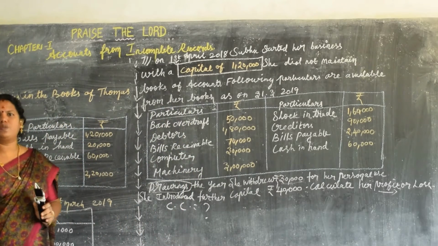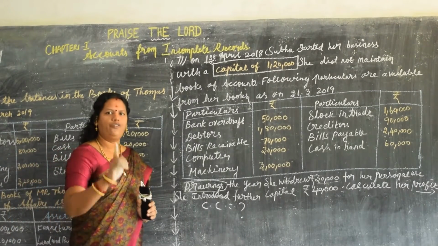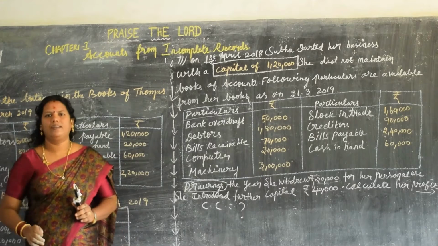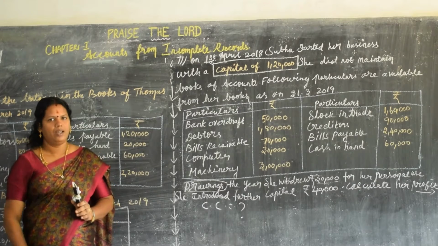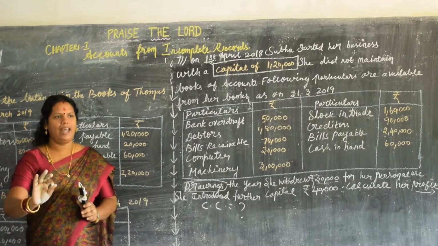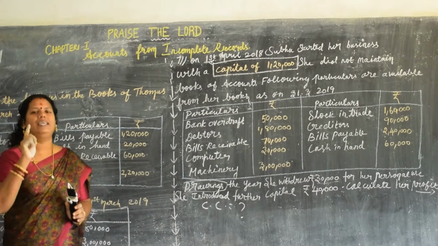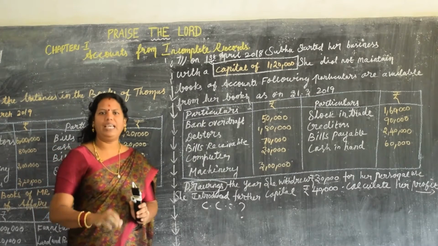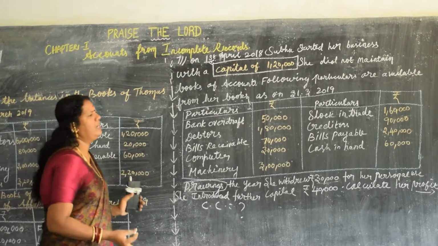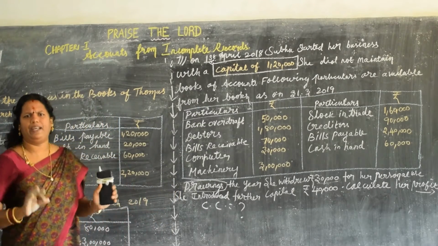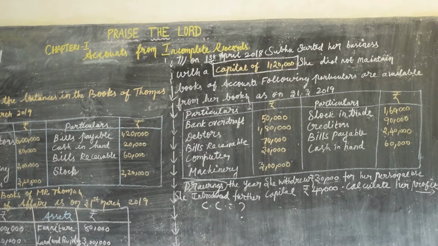The only point which is missing over here is the capital. To find out the capital, what do we need? Now I think you have all guessed. To find out the capital, what do we have to prepare? Yes, you are right. We have to prepare the statement of affairs. By making the statement of affairs, you will easily get the capital. Is there any difficulty in this? No. The same procedure.